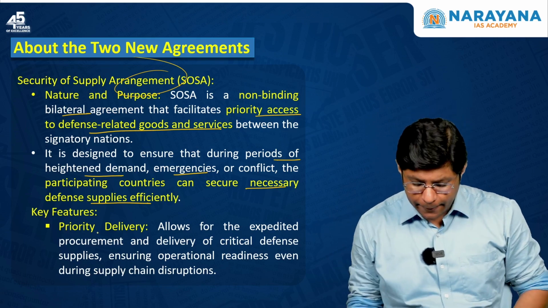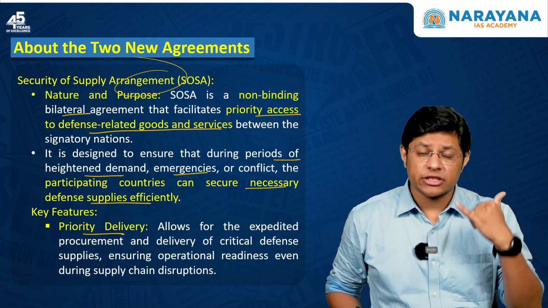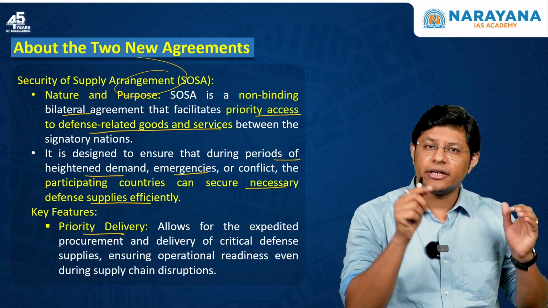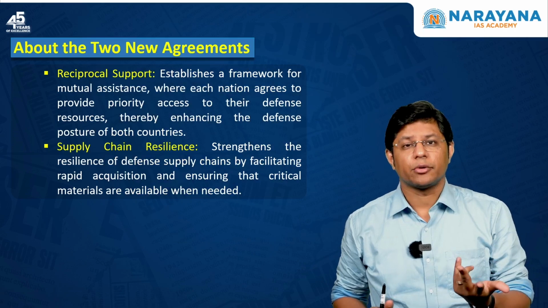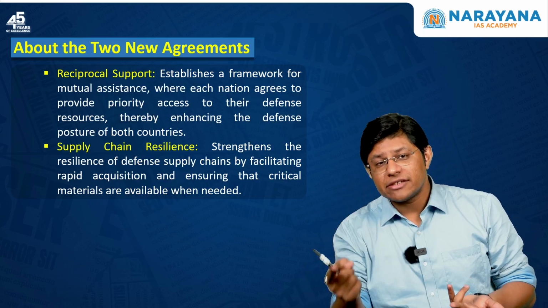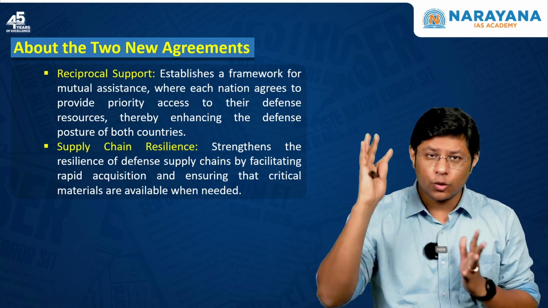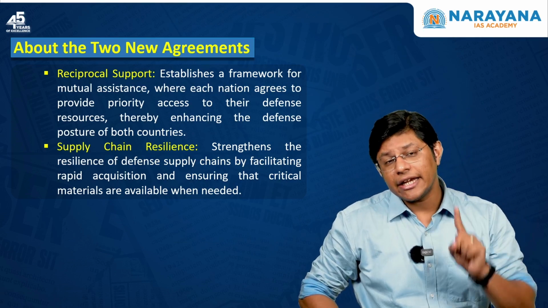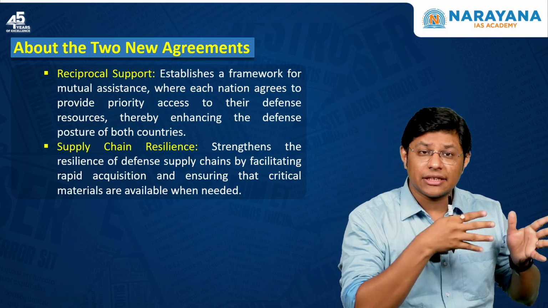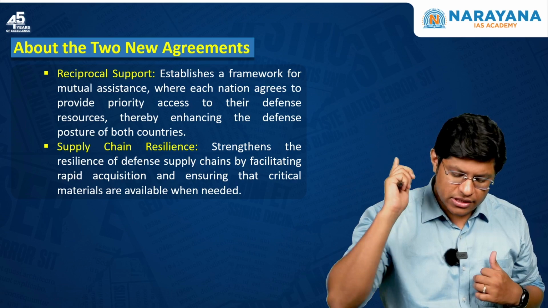Key features: priority delivery, which means whenever India calls the USA, the USA will make sure that they deliver defense related equipment to our country. Reciprocal support. It is not only that the USA will help India. Let's say, for example, the US is fighting against North Korea or China in the Indian Ocean region. In this case, India will ensure that the USA gets the defense related equipment that India has.